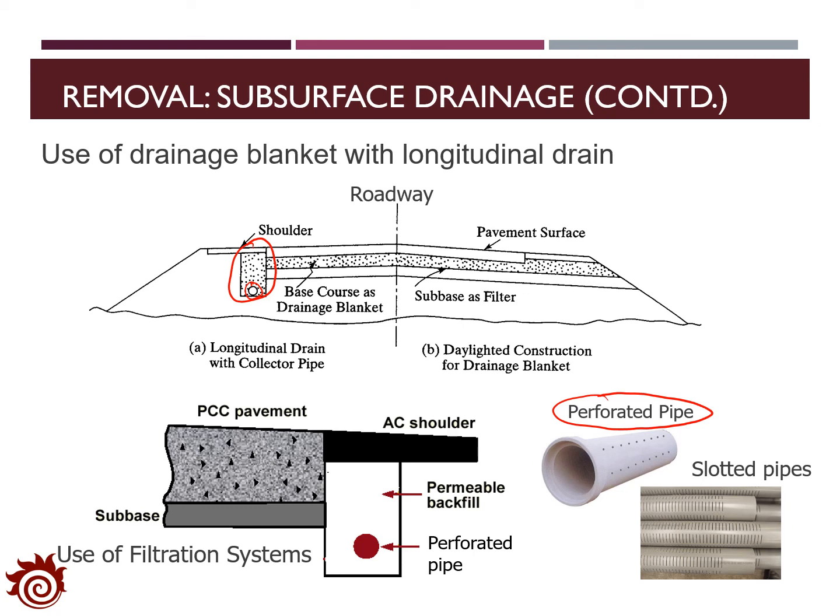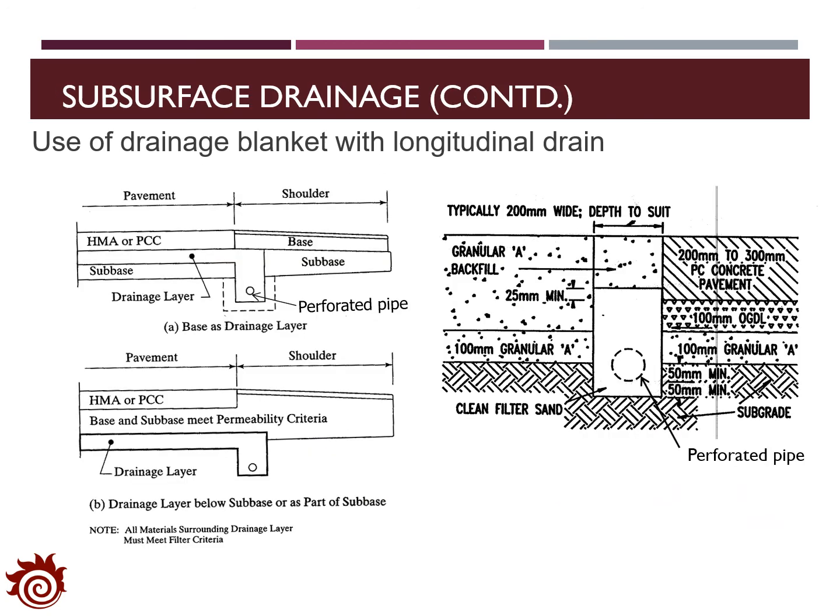Compared with the daylighted construction with a subbase as filter, the longitudinal drain is more reliable and more economical. Also, the daylighted construction sometimes causes serious issues such as contamination of drinking water and clogging during construction.